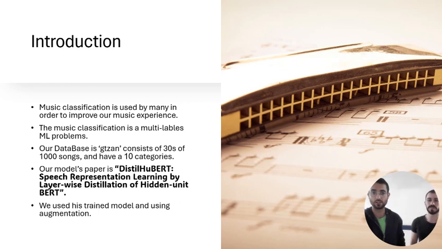Well, our project is about music classification. We can think of it as useful when we hear a song on Spotify, and Spotify suggests the next song that we would like to hear. Music classification is a multi-class machine learning problem. We use the database named GTZAN, and we use the model DistilHuBERT. The main part of our project is about using augmentation and seeing how it changes the result.